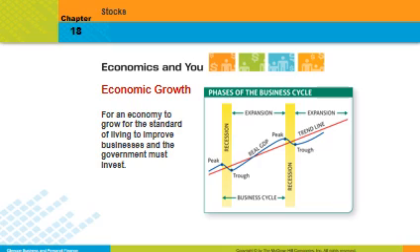This is the last slide, and then I'll let you go. For an economy to grow and for the standard of living to improve, the business and government must invest. This is our recession and our trough, and then our peak, and then a recession. But the trend line is this red line, and it must always keep going up. Maybe its slope changes, right? Maybe it doesn't go up at such a rate, but for the standard of living to improve, we have to invest, and we do.